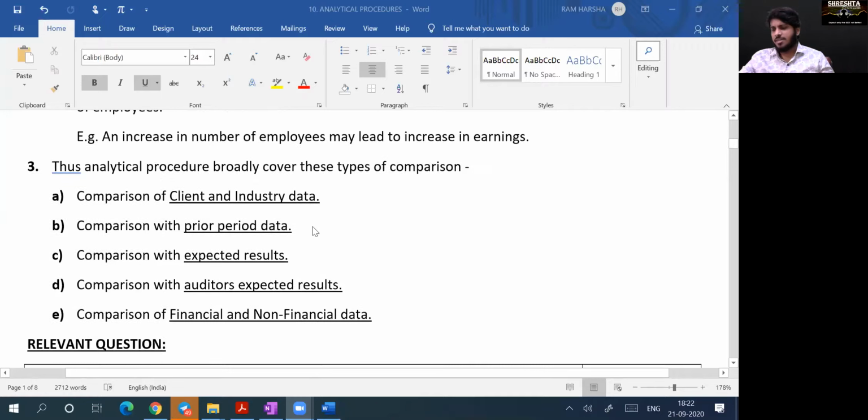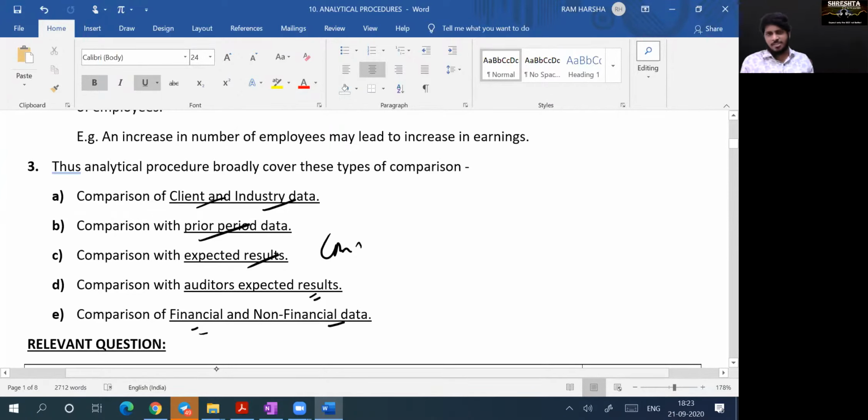We'll do one example. The third example you did. That's enough. Analytical procedure broadly covers comparison of client data, industry data, comparison with the prior period, comparison with expected results, means budgets, compare with my expectations, compare between financial and non-financial. We do so many sort of comparisons, so many sort of analysis, and that is what analytical procedure means. Are you confident? Yes, sir.